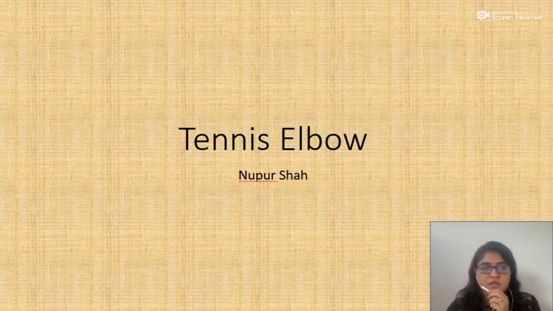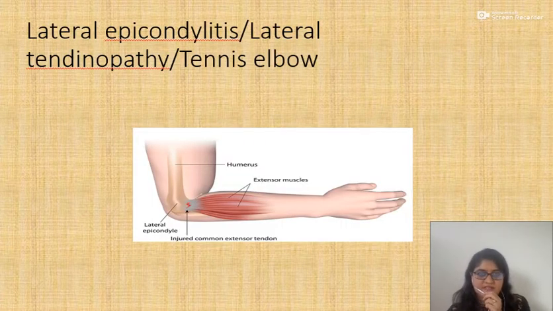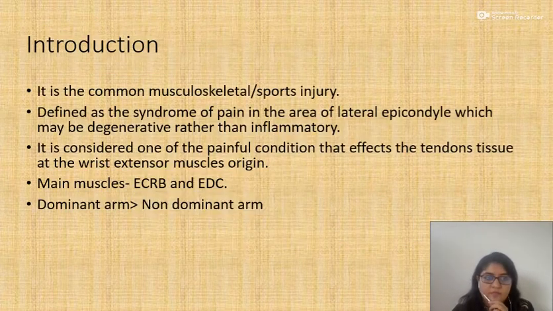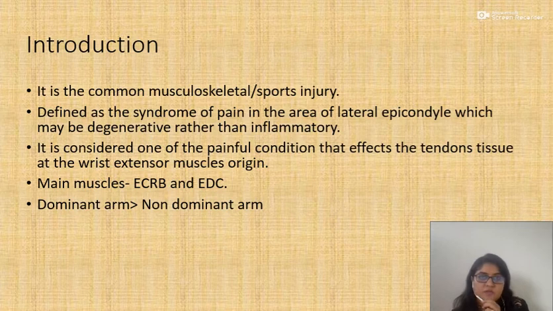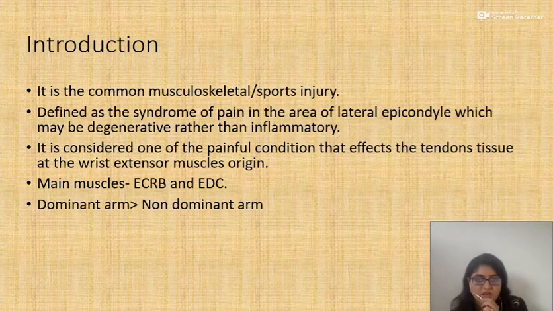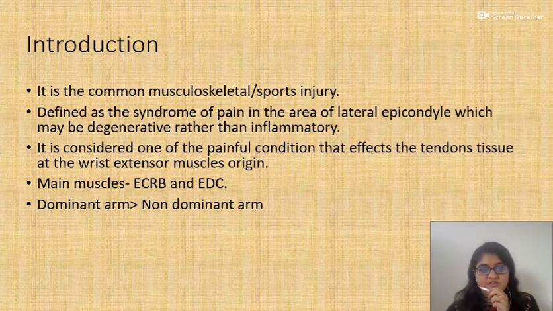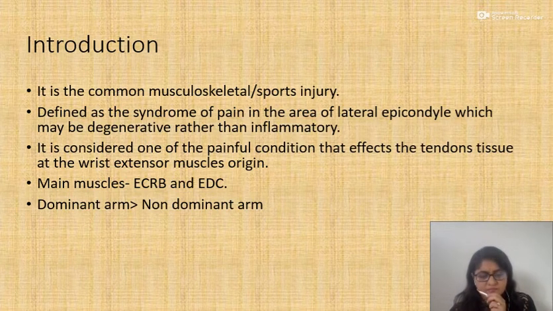So here we begin. Which are the other names of tennis elbow? It is lateral epicondylitis or lateral tendinopathy. Coming on to the introduction, we all know that it is a very common musculoskeletal or sports injury. It is defined as the syndrome of pain in the area of the lateral epicondyle, which may be degenerative rather than inflammatory. It is considered one of the painful conditions.